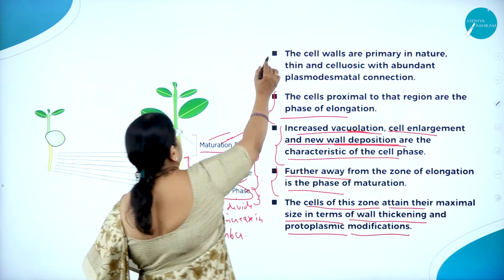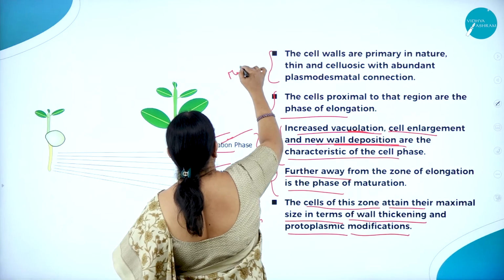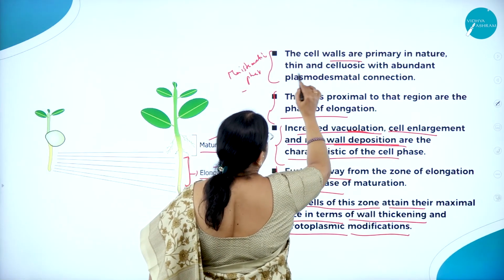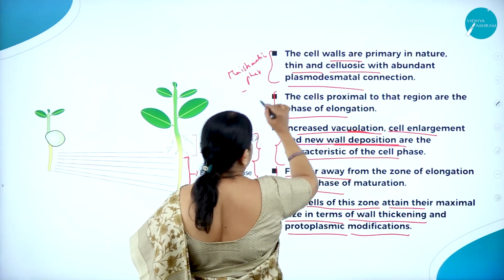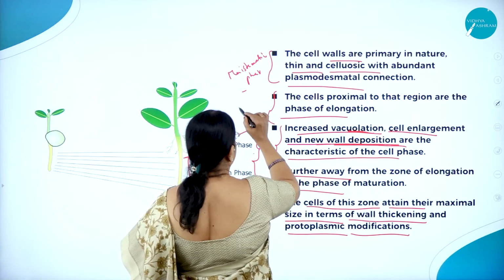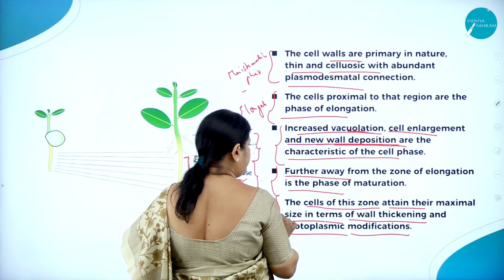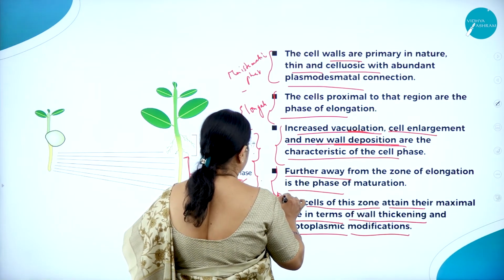But as we know, this is the meristematic phase. So the cell walls are primary in nature, thin and cellulosic with abundant plasmodesmata connections. This is the elongation phase, and this is the maturation phase.